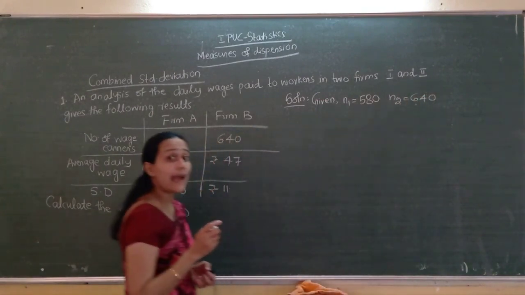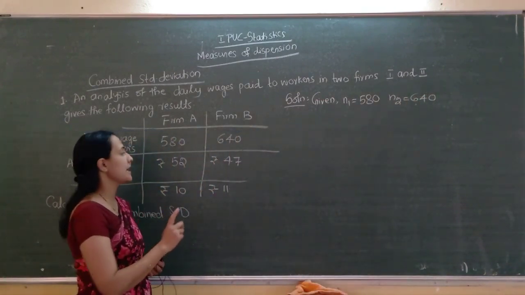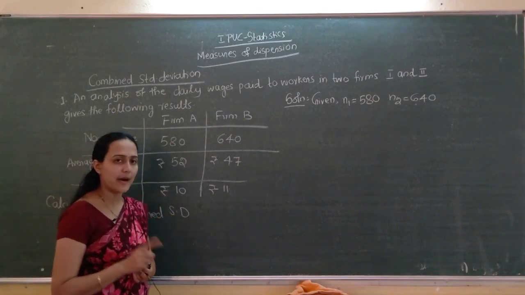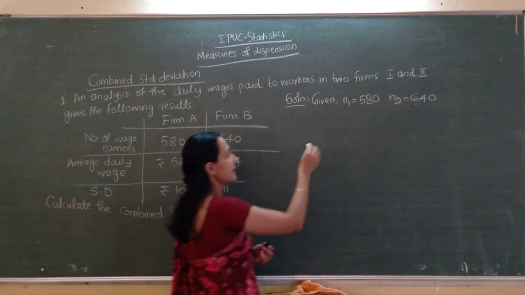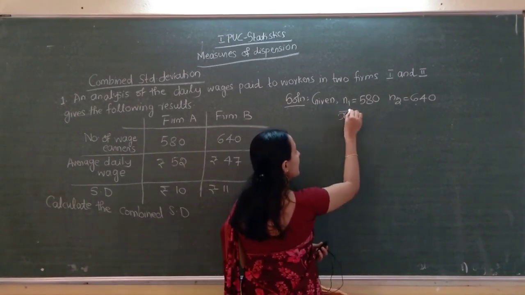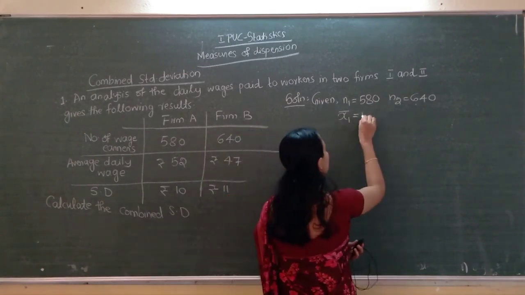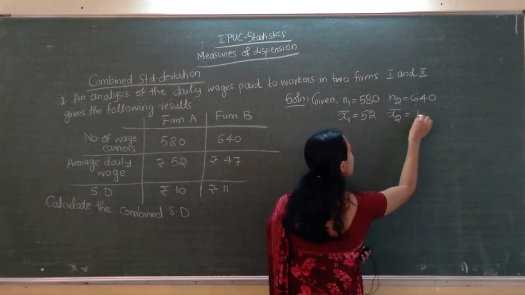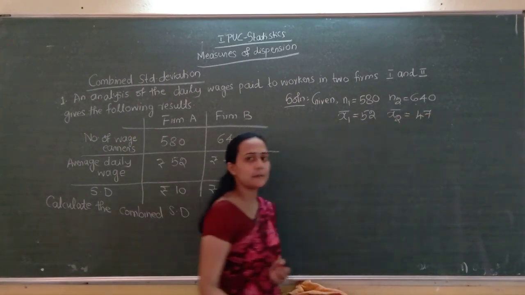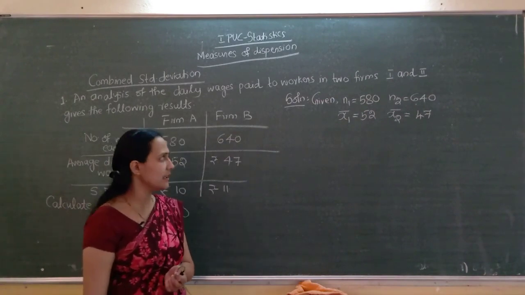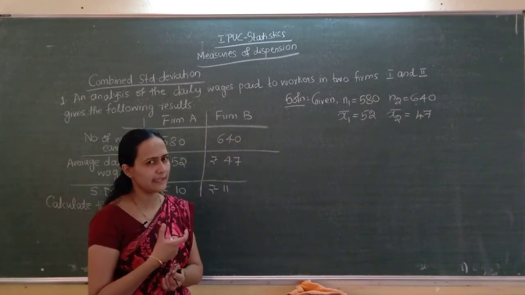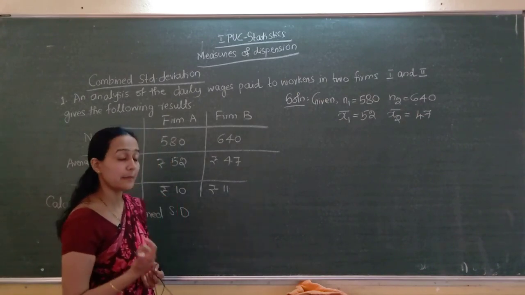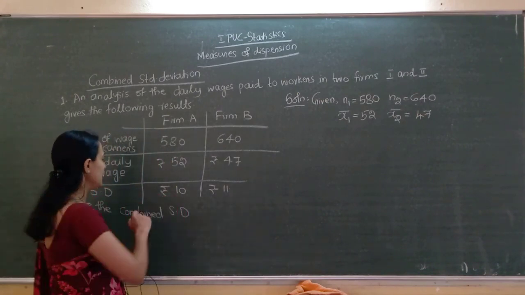Then average daily wage. Average daily wage means it is X1 bar. I am taking the first one as X1 bar. X1 bar equal to 52 and X2 bar equal to 47. Clear? No need to write the units here. We will write the units in the standard deviation, when we do the combined standard deviation.